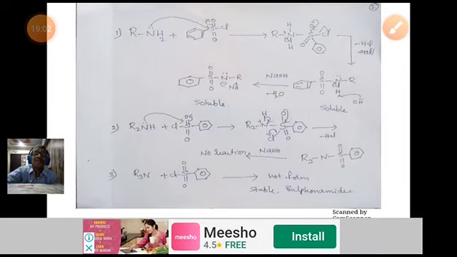In this way, using benzene sulfonyl chloride and NaOH, we can separate primary, secondary and tertiary amines from a mixture. That's why benzene sulfonyl chloride is called the Hinsberg reagent.